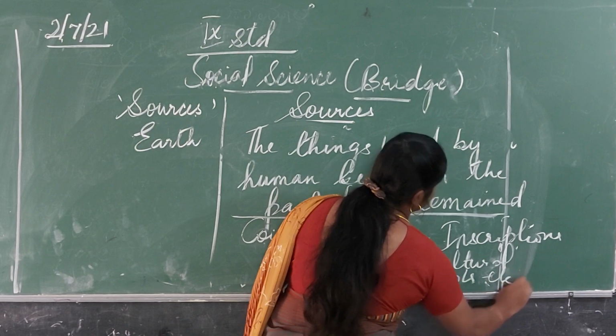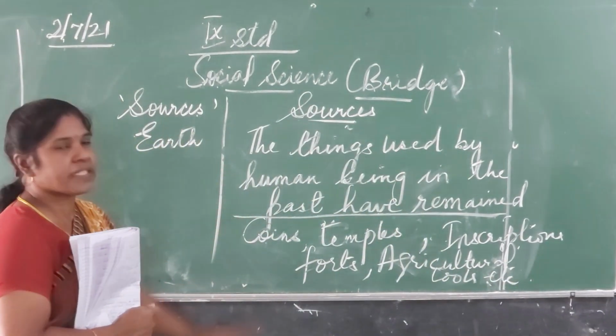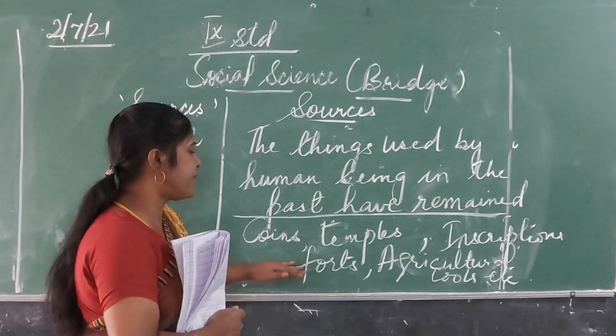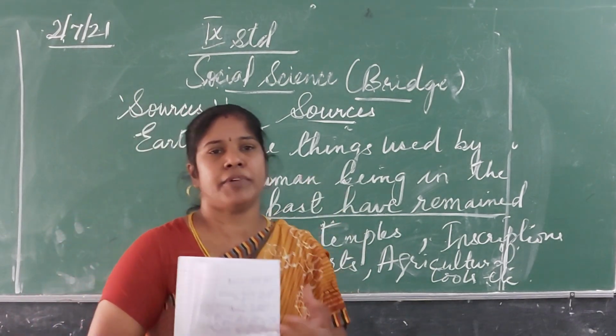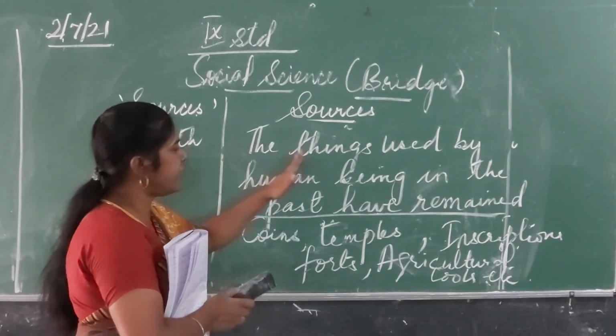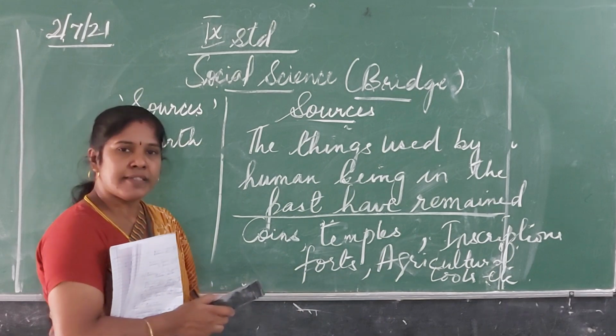These have helped the historians to write about history. So the things used by human beings in the past that have remained are known as sources.